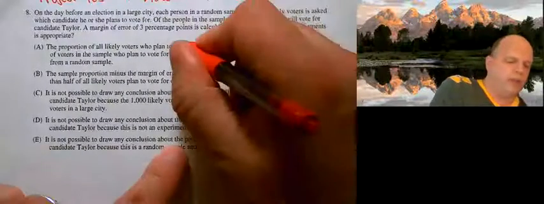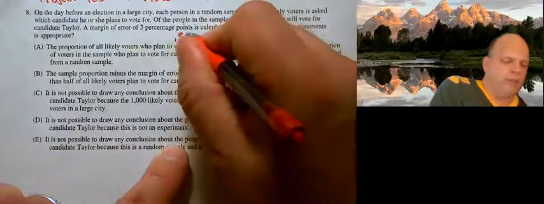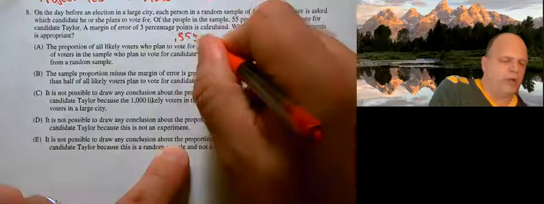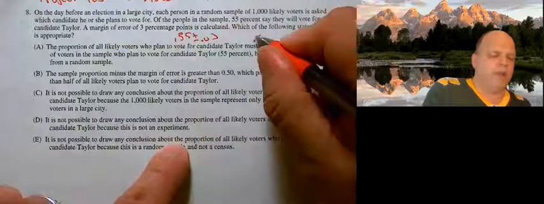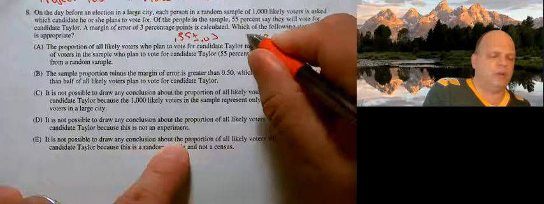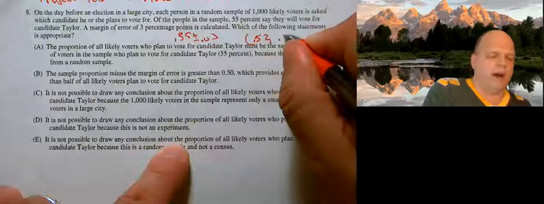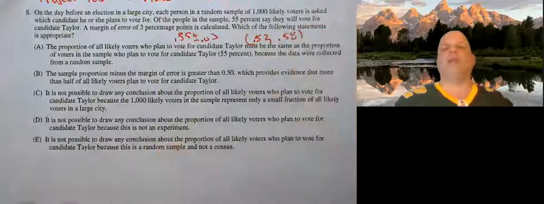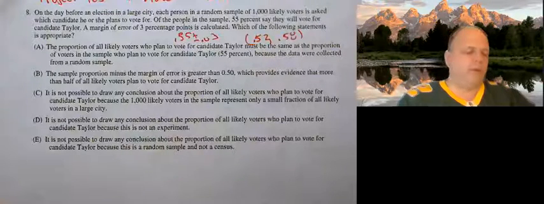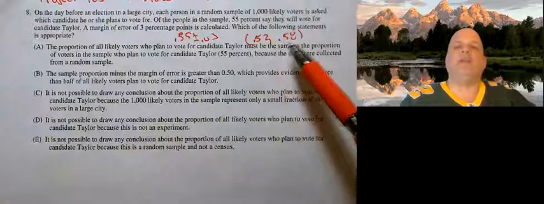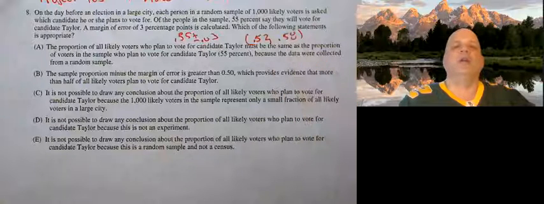So we have basically 0.55 plus or minus 0.03, which means our confidence interval is somewhere between 0.52 and 0.58. And so we believe based on our confidence interval that candidate Taylor will receive between 52 and 58% of the vote.